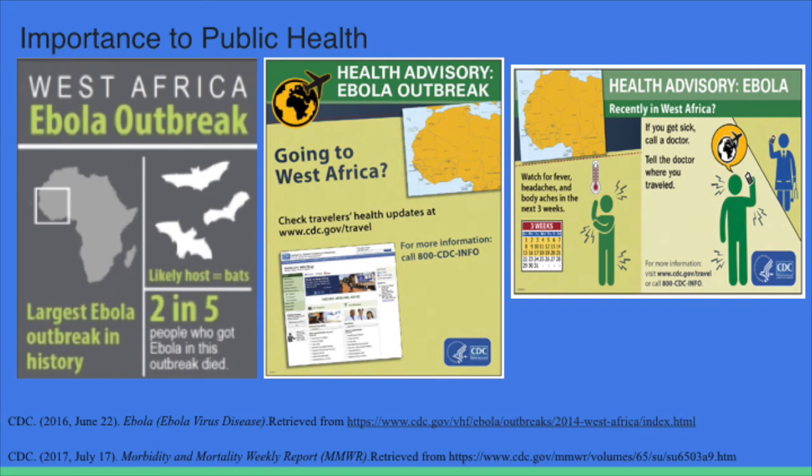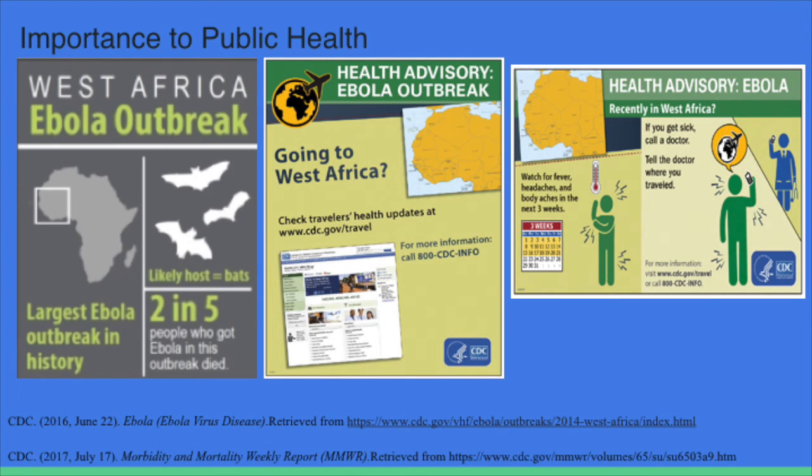The next slide shows the importance to public health regarding a couple of images. The first image describes the West Africa Ebola outbreak and how it was the largest outbreak in history, and the likely host they presumably thought was bats, and 2 in 5 people who got Ebola in this outbreak died.